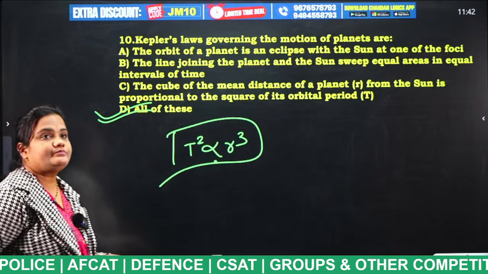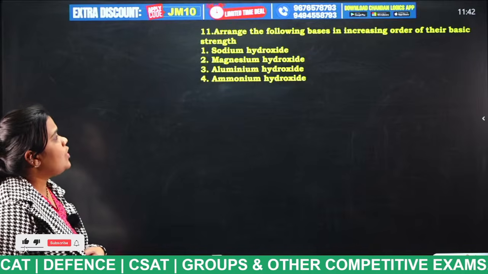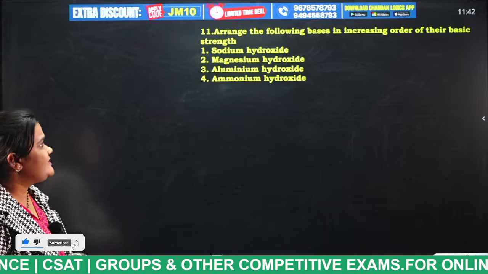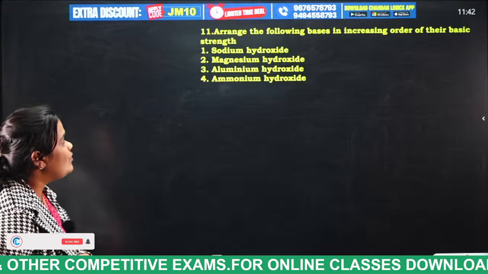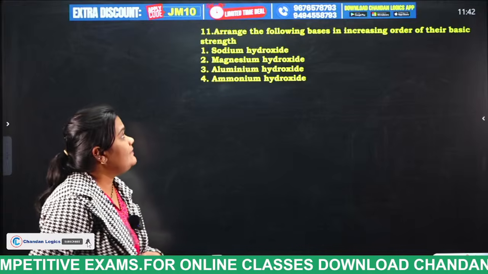Okay, done. Next, arrange the following bases in increasing order of their basic strength: sodium hydroxide, magnesium hydroxide, aluminum hydroxide, ammonium hydroxide. Tell me, students, what is the answer?